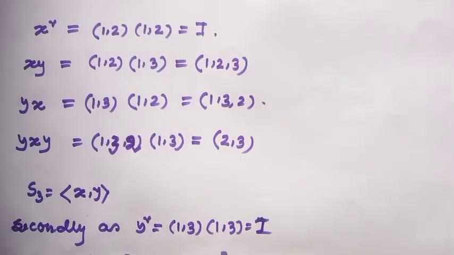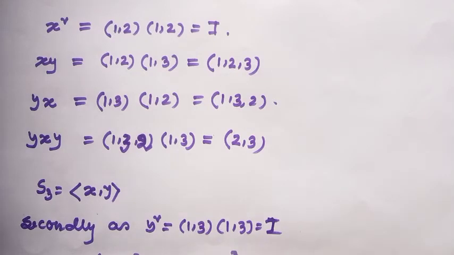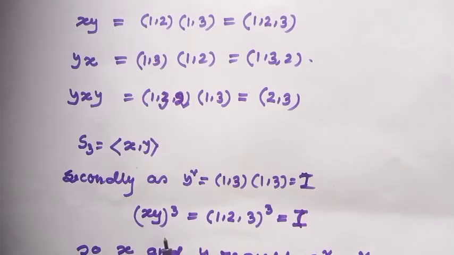Are you getting it? Now there is an interesting thing. If we look at y squared, y is the cycle (1 3). That means this is the cycle (1 3) times (1 3). If you check this, then you will get identity. If you check xy whole cube, then this is (1 2 3) times (1 2 3) times (1 2 3), and this value will be identity.